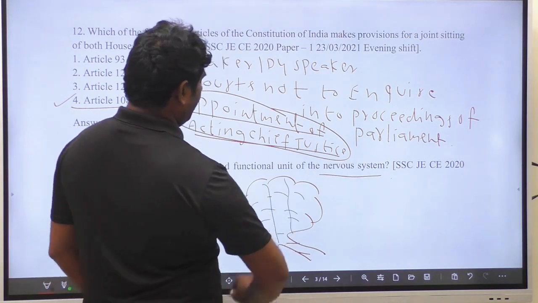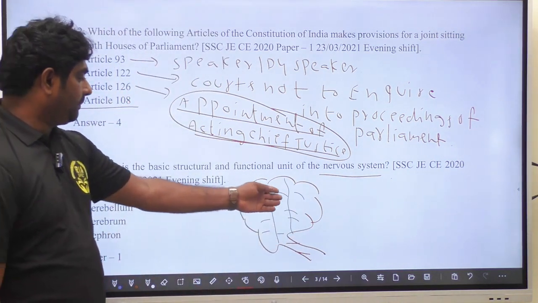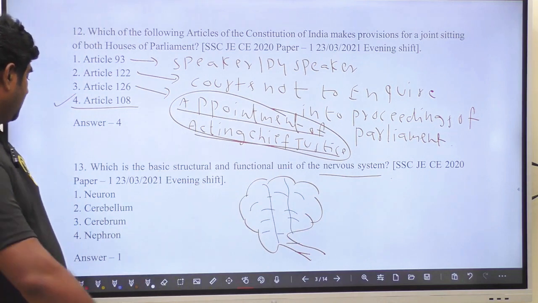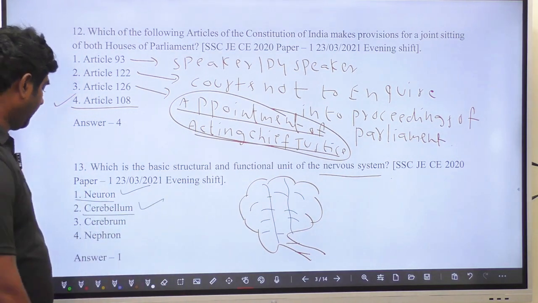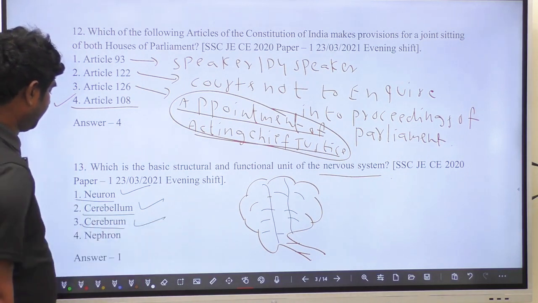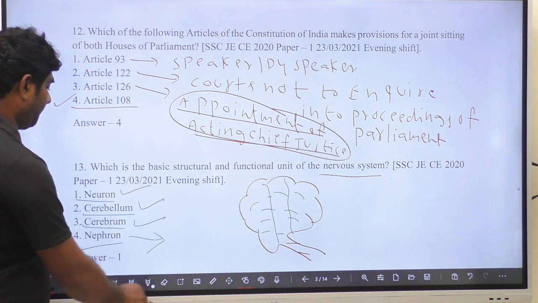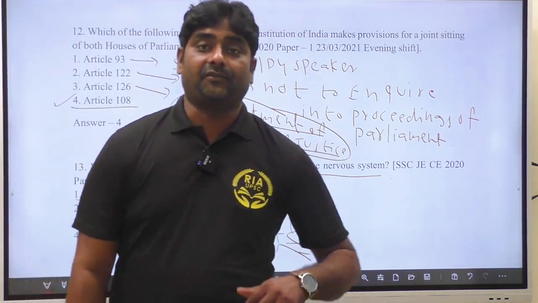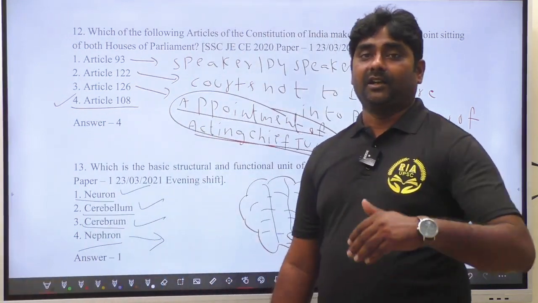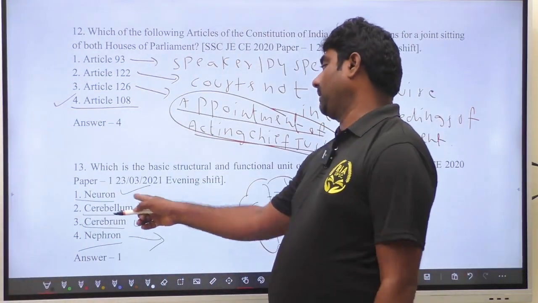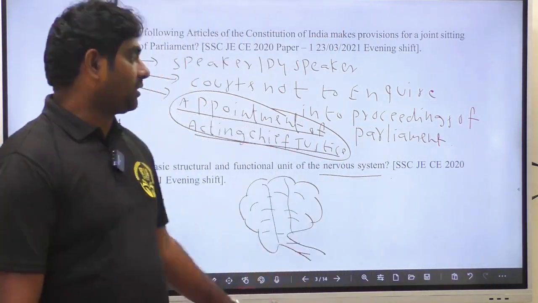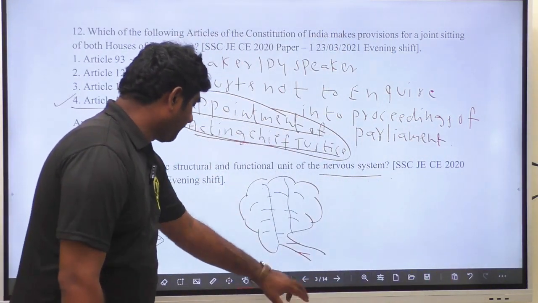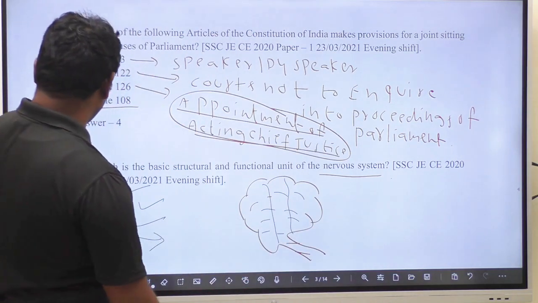The brain has three parts: forebrain, midbrain, hindbrain. Cerebellum is a small part of the brain, cerebrum is the large part. Nephron is the basic structural and functional unit of the kidneys. Kidneys are made of nephrons, and the brain is made of neurons. So friends, wonderful and very important questions are given.